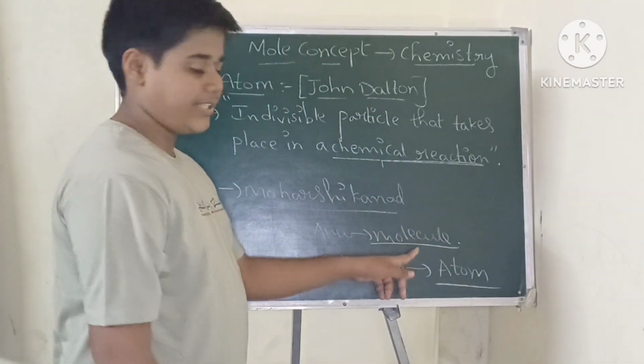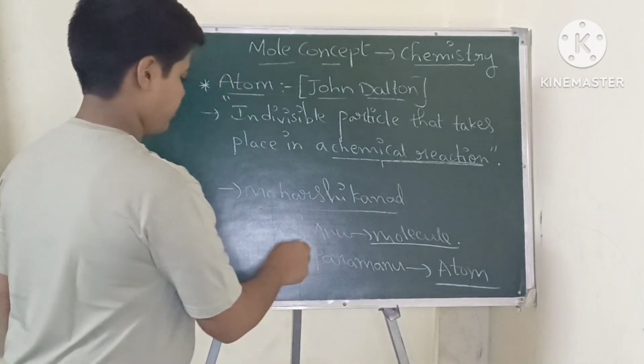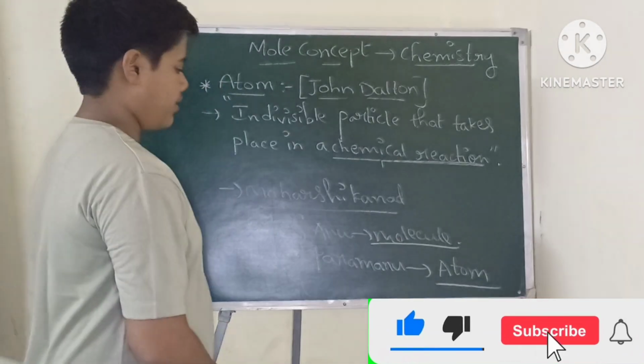Anu means molecule and Parmanu means atom. He said these two terms. So this is the introduction of atom.